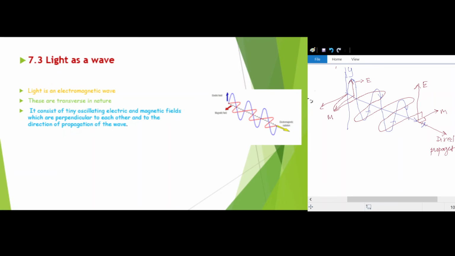Then it consists of tiny oscillating electric and magnetic fields which are perpendicular to each other and to the direction of propagation of the wave that I just now explained to you. These waves do not require any material medium for their propagation and can even travel through vacuum. As we said, electromagnetic waves do not need any material medium, so they can propagate in vacuum also.